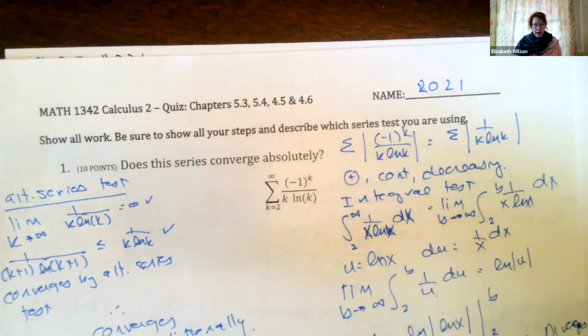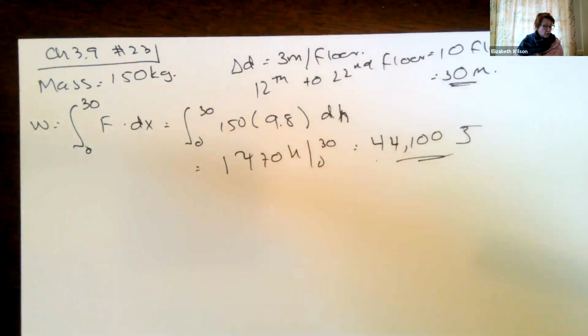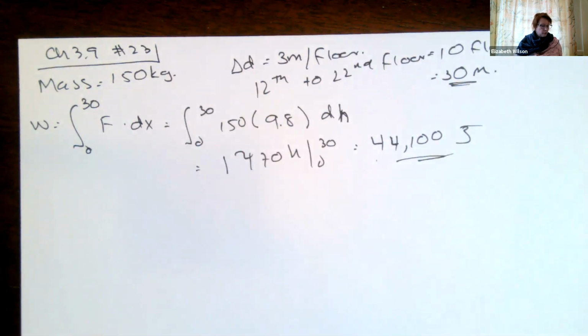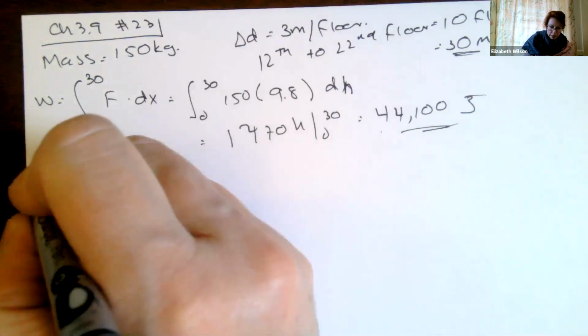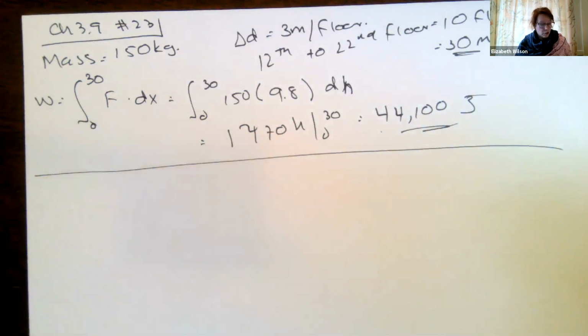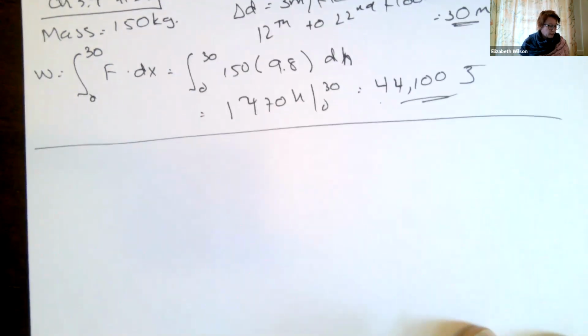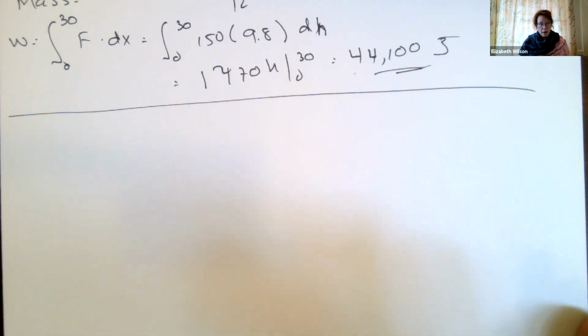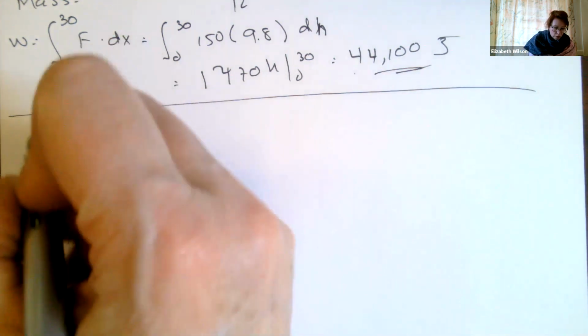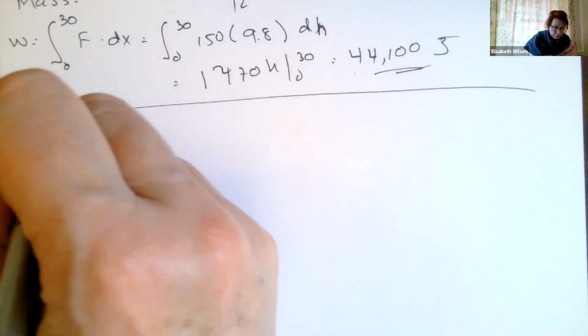Whenever you're asked for absolute convergence, if it converges absolutely, that's good. But you also need to find out if it's going to converge conditionally. Sometimes you won't be able to tell, like this one here is going to diverge when we take the absolute value, but it'll converge when we don't. So this is our quiz.